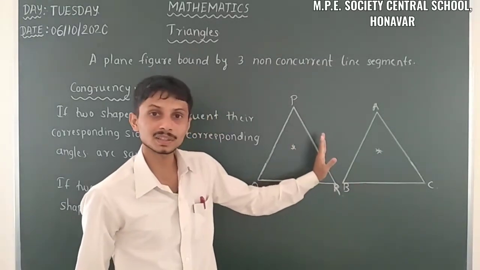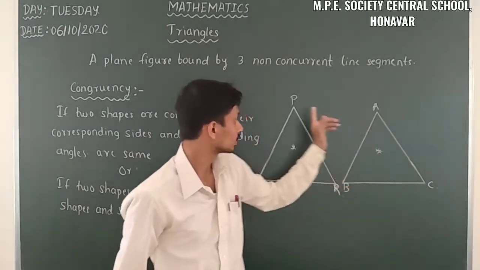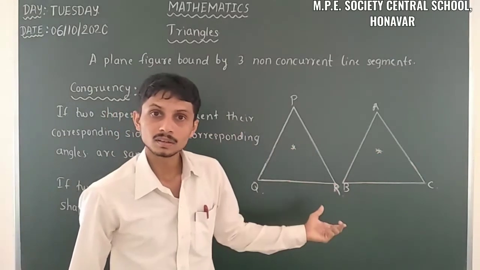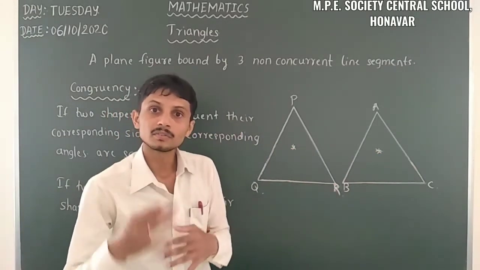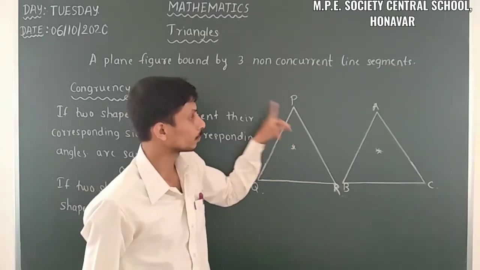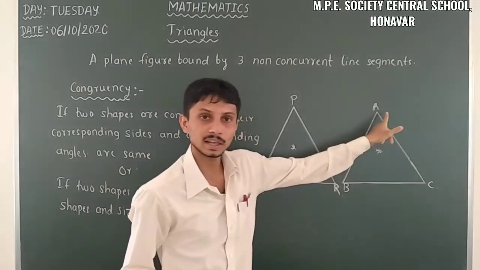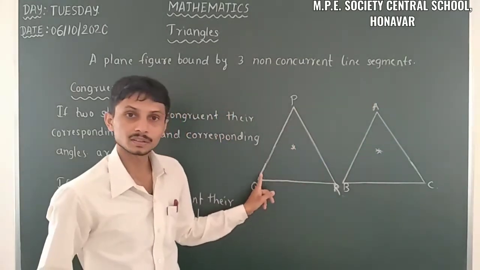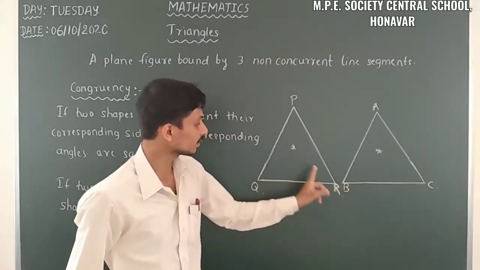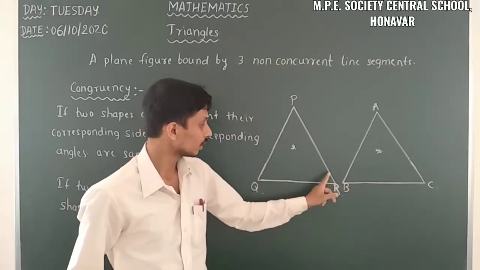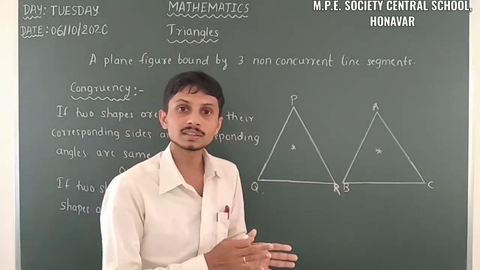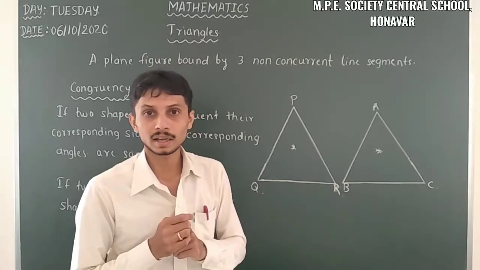On the right side of the star, PR and AC are considered corresponding sides. And when we are considering the angles, above the star, angle P is equal to angle A, angle Q is equal to angle B, and in this part angle R is equal to angle C. So when this happens, we consider them corresponding angles.